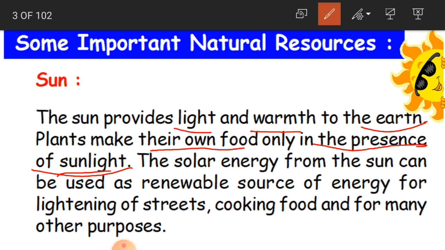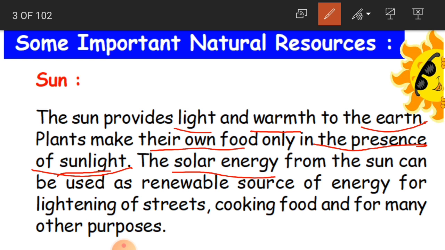Clear children? And the solar energy from the sun can be used as a renewable source of energy for lighting of streets, cooking food, and for many other purposes. Solar energy is the energy which is generated by the heat of the sun.